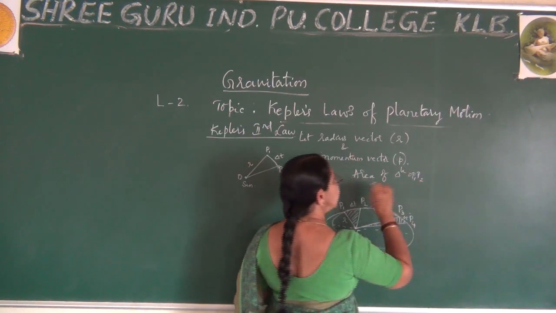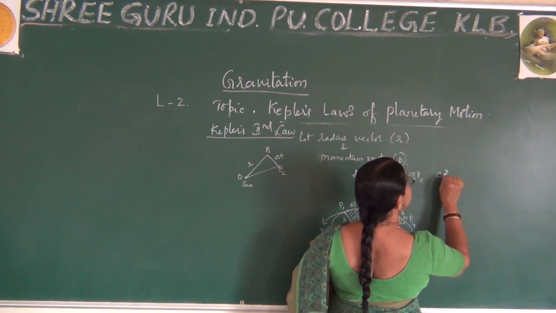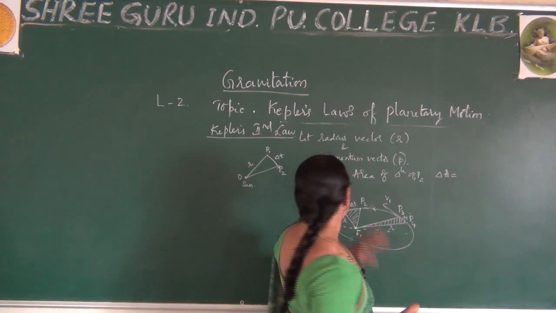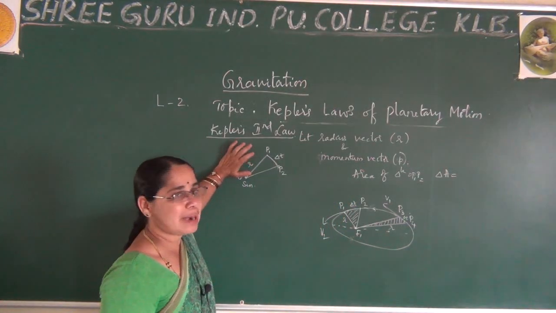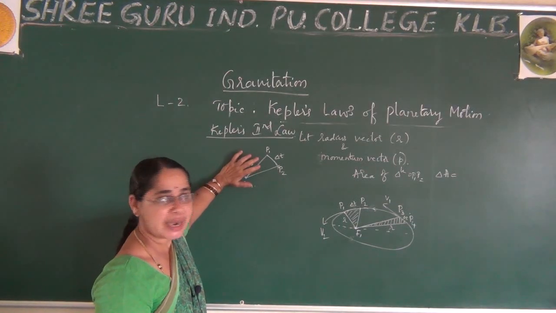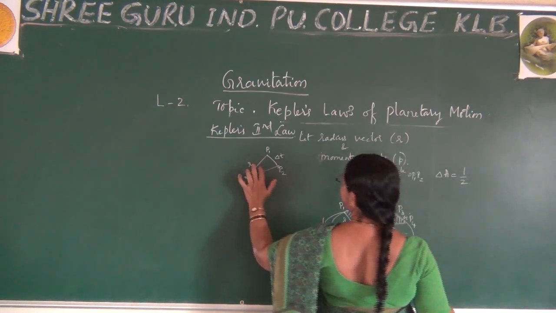You can observe it is just looking like a triangle. I write delta A is equal to the area of the triangle. As per simple mathematics, you know the area of the triangle is half base into height. So I just write half. What is the base?